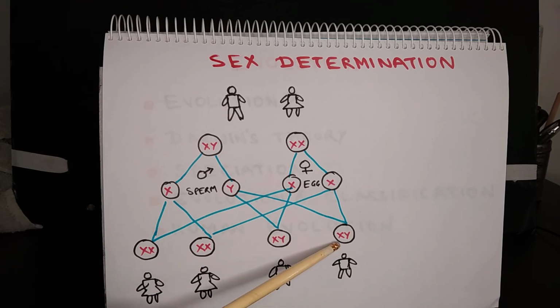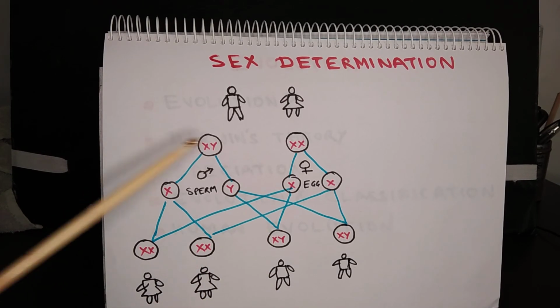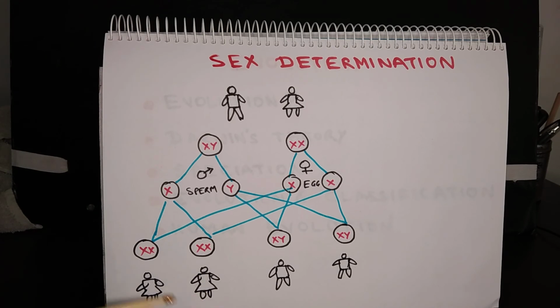Here it is the same thing, XY. A zygote with XY genotype will result in the birth of a male child. So you can see that there is a 50% chance of the newborn baby being a girl or a boy. It is simple chance, as you have read in the chapter on probability in mathematics.